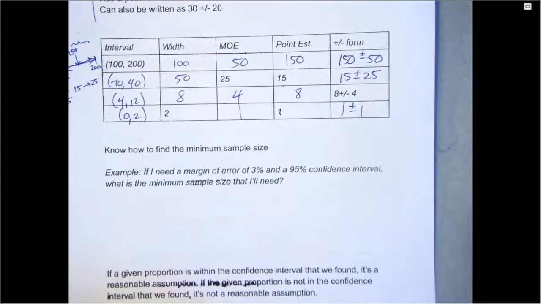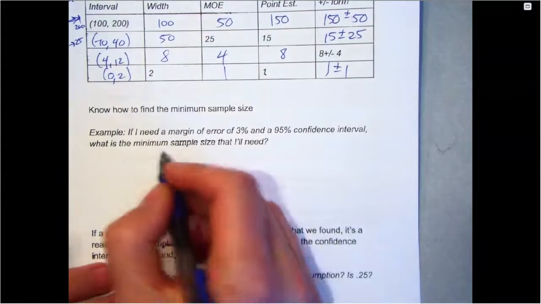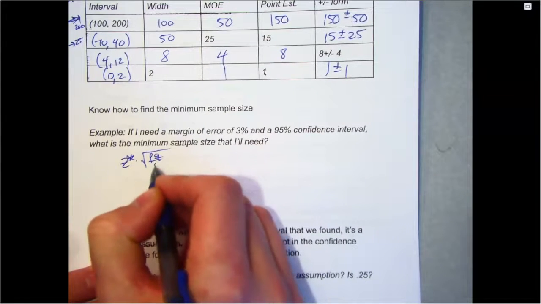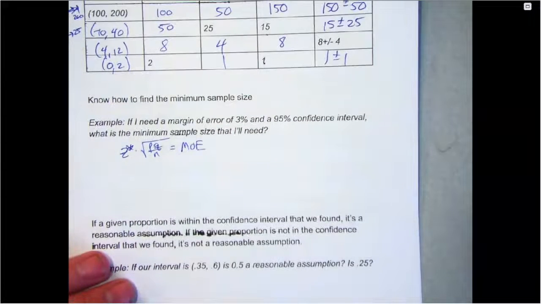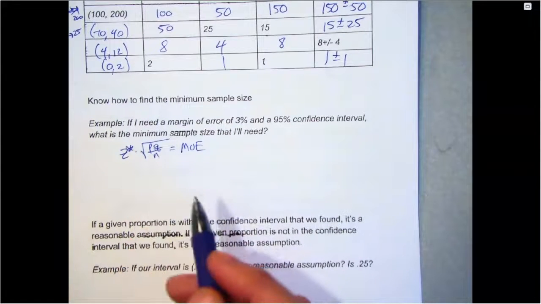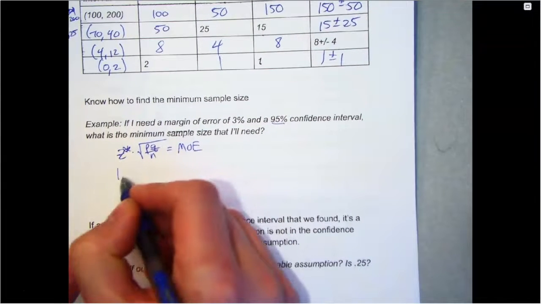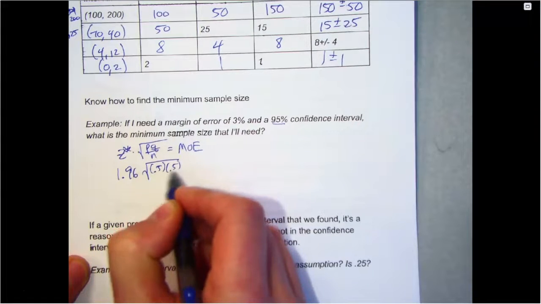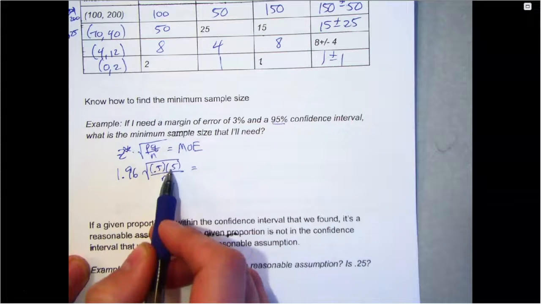This margin of error one, where you're finding n, I do the whole thing on the calculator, but I'll write notes on here. That's your formula for margin of error. Z star is inverse norm of 1.95 divided by 2. So that's like 1.96. It didn't tell me P, so I don't know P, I use 0.5. And then these two have to add up to 1, so Q is also 0.5.